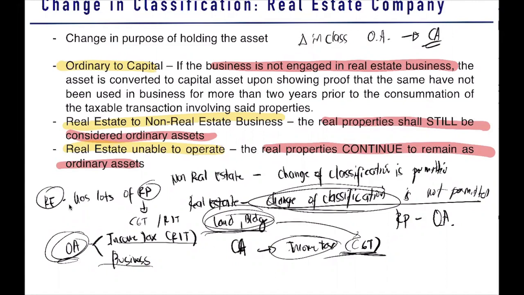hindi pwede. Sir, how about if I want to change from capital to ordinary? Wala nang problema doon. Siyempre, mas gusto naman ng gobyerno kung i-change nyo yung capital to ordinary. Mas malaki yung kikitain niya. Kaya wala siyang limitation doon. Maglilimit lang siya from ordinary to capital kasi mas malulugi. Pero kung capital to ordinary, walang problema. Hindi malulugi yung gobyerno. Mas kikita pa siya. Kasi instead of being taxed only on CGT, dalawa na yung tax mo. Pero kung ordinary to capital, dun lang siya malulugi. Okay? So take note of these rules as they are changed in classification.